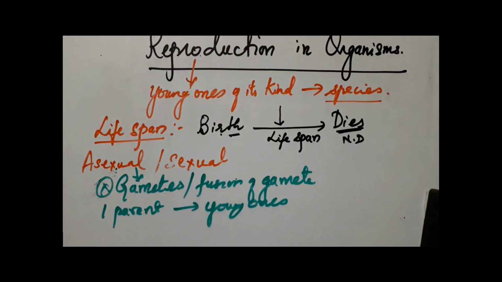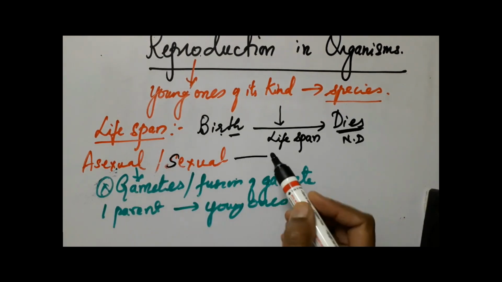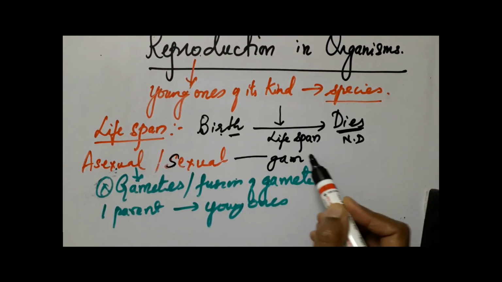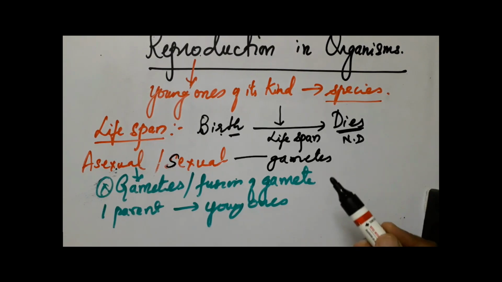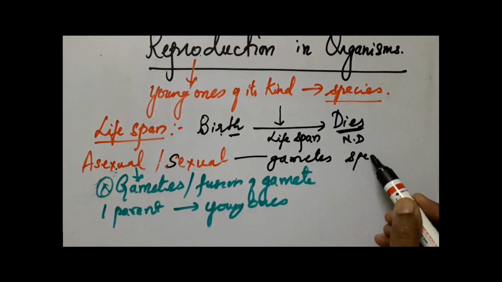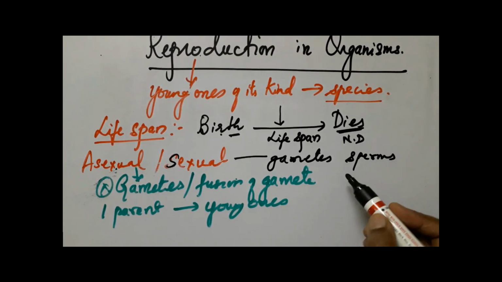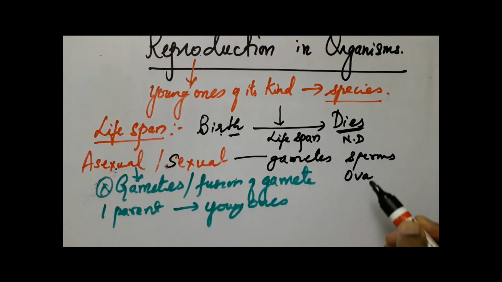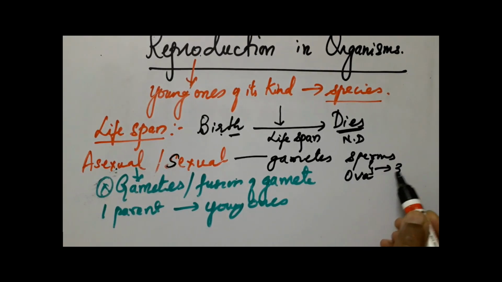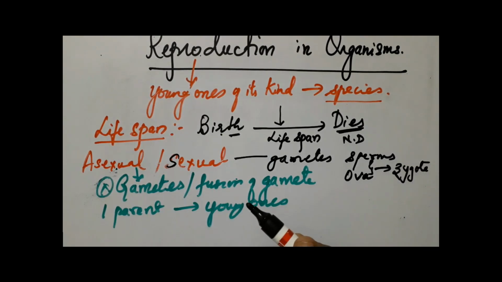Whereas in sexual reproduction, there is formation of gametes. The male sex cells are called sperms and the female sex cells are called ova, and they undergo fusion to form a single cell called zygote, and that develops into an organism.